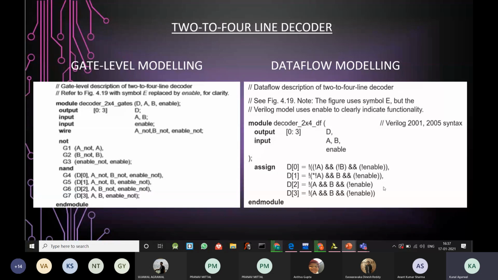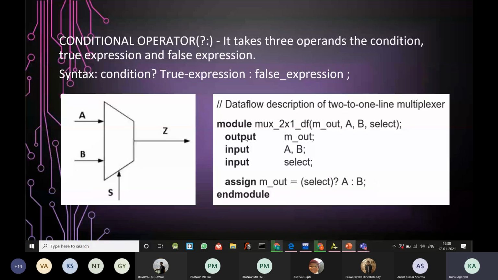As I said earlier, with assign we can have multiple statements, but all of those statements must be separated using a comma. The last statement, that is the terminating statement, in this case D3, must have a semicolon. So here that semicolon is also missing. So let's proceed. Moving to our next operator.